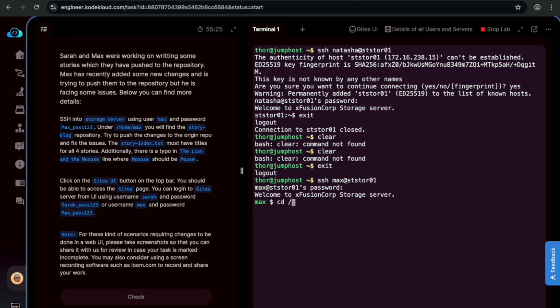Let me go to this particular part that they mentioned, home/max, and do ls. So story-blog repository. Yes, I am able to find it. The story-index.txt must have titles. Now let me go to this story-blog directory. So this is where our repository is.